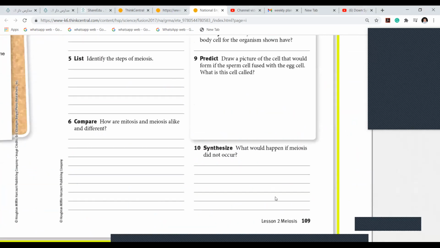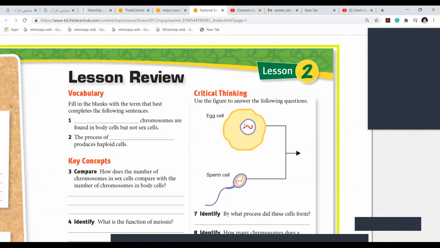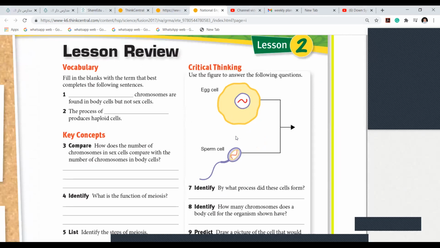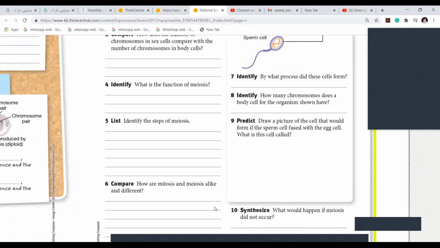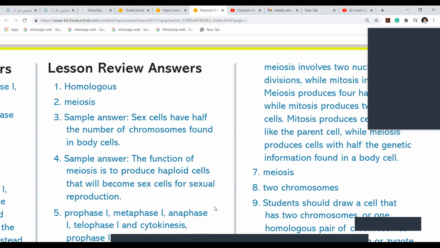Yes, but here they have shown 46. Each 23. One sex cell will produce 4. But if I say one body cell will produce how many? 2. Very good. 2 chromosomes. That's it. Yeah. Next.